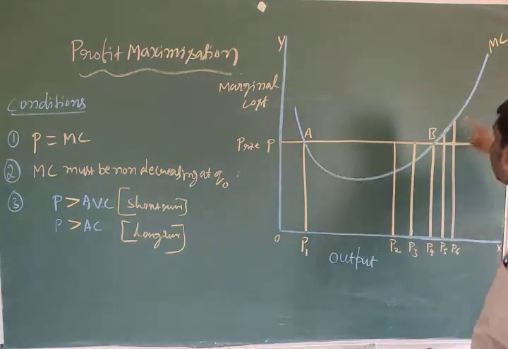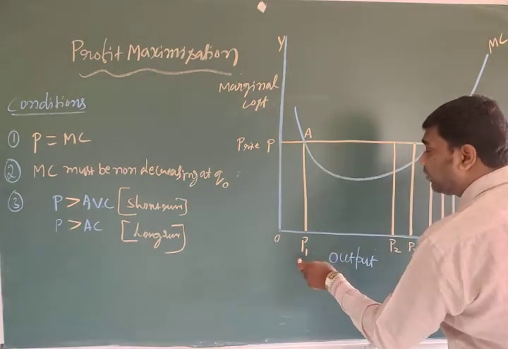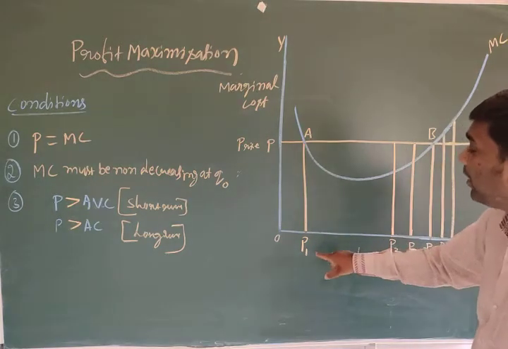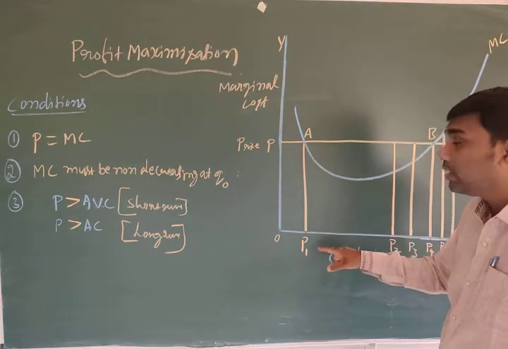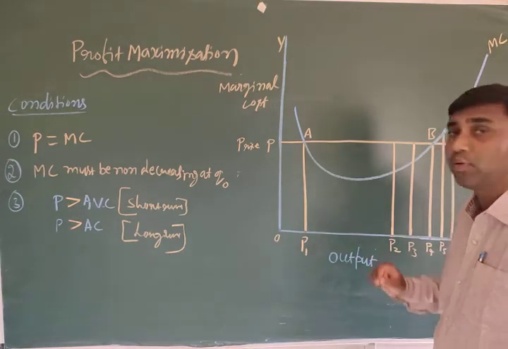Suppose this is the marginal cost curve, and imagine this is the price line. If we identify the quantity at the point P1, just imagine, P1 is the perfect point, the perfect quantity.